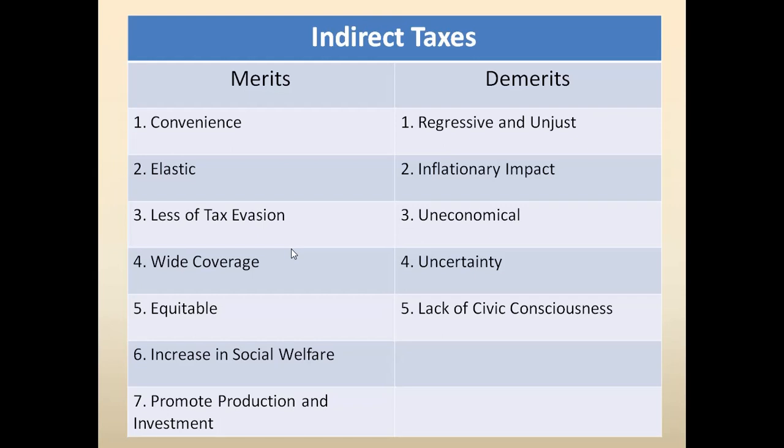If there is a high level of inflation in the market, there will be a high amount of tax. But if there is deflation in the market, then the tax amount will also decrease. So this indirect tax is affected by inflation.